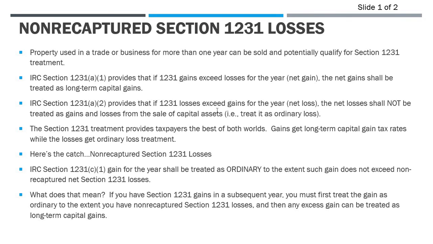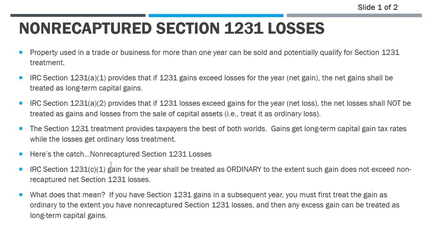1231(a)(2) states that if we have losses in excess of gains, so if we have a net loss here, the net losses shall not be treated as gains from the sale of capital assets. So in other words, we're going to get a net loss that's treated as an ordinary loss, right? And that's also good because ordinary losses can be offset against other ordinary income. They're not subject to the same types of capital loss limitations if we had a capital loss on the sale of that asset. So again, this is the best of both worlds for the taxpayer.